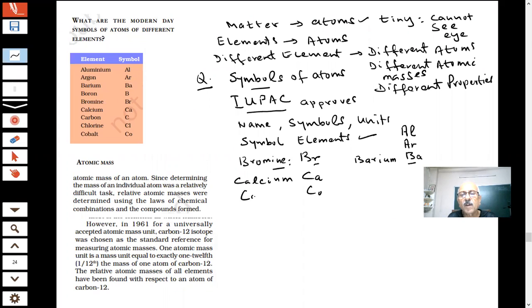This is cobalt. If I write Cu, what is Cu? This you are using a lot in your homes. Oh, Cu. What is Cu?